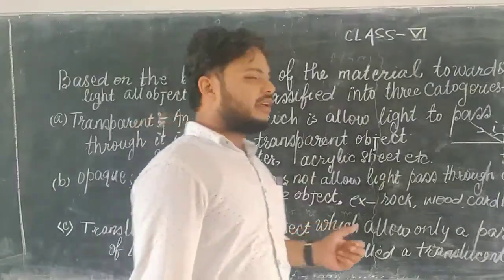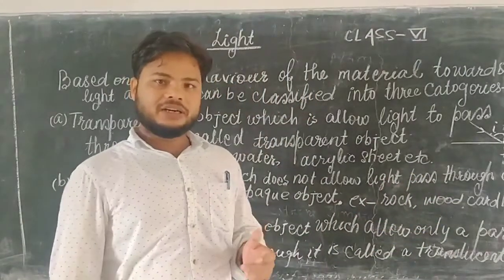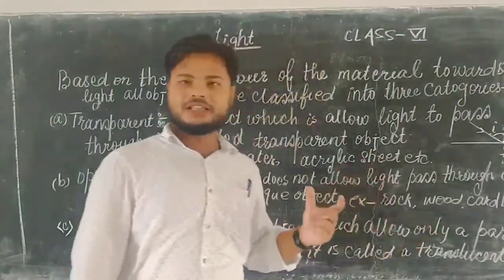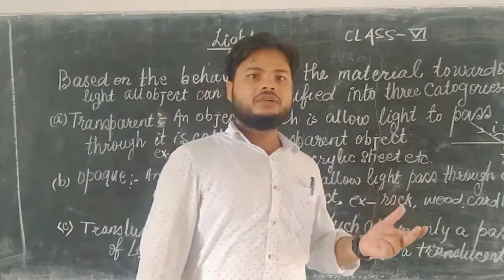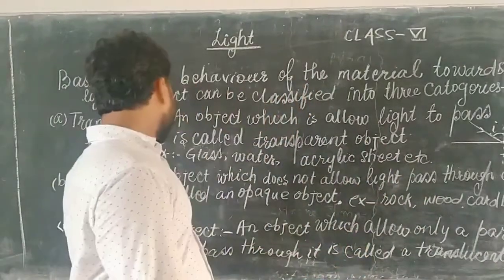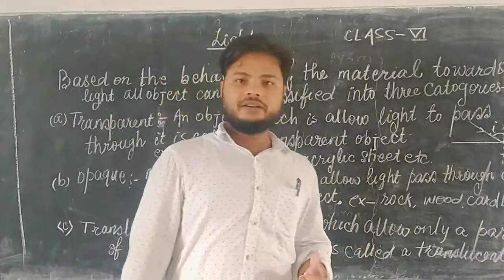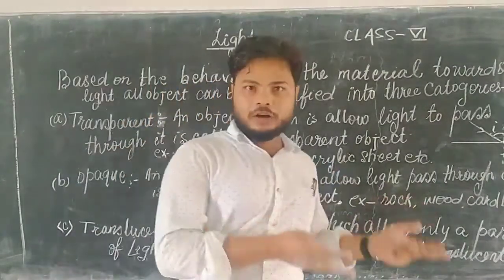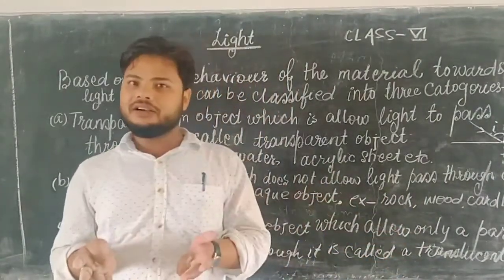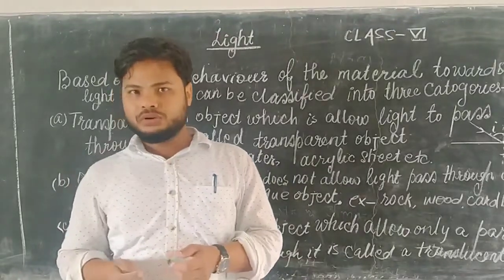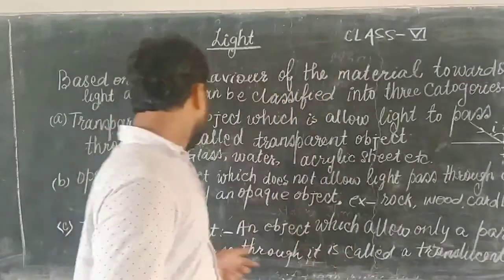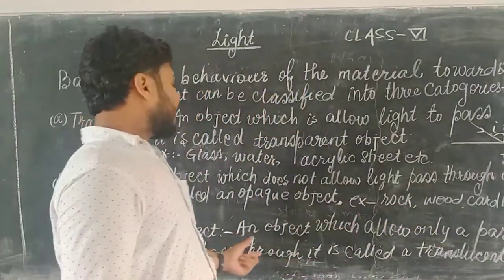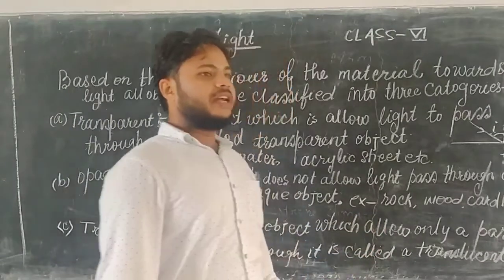Okay, next one is the translucent object. This object allows the passage of light, but not completely. It means a translucent object allows light to pass partially, or in other words, some part of the light. Some part of the light is blocked by this object and some part is allowed to pass through it.